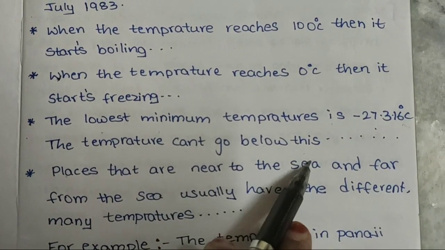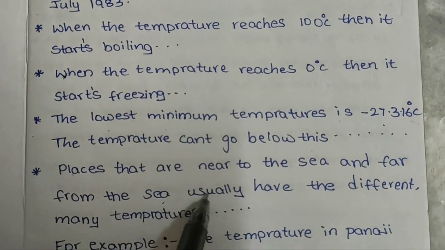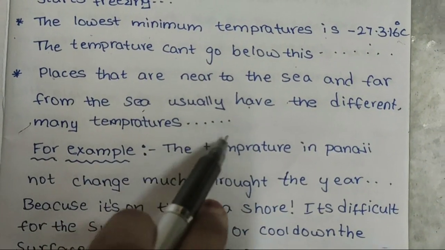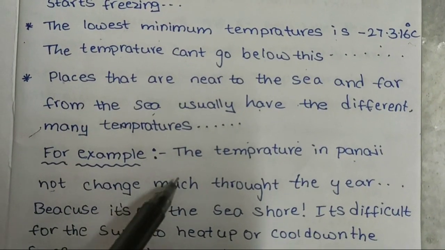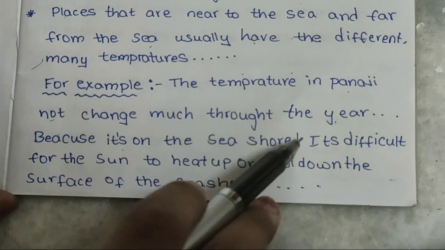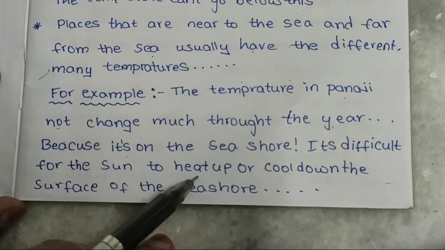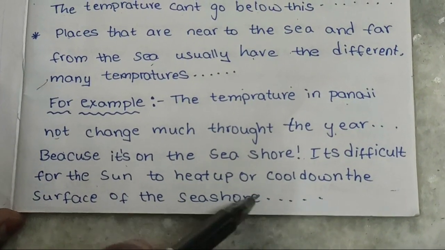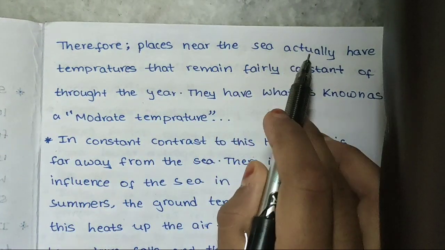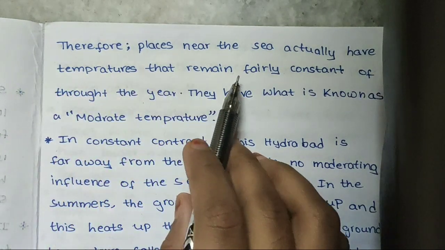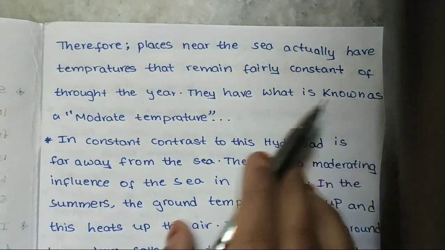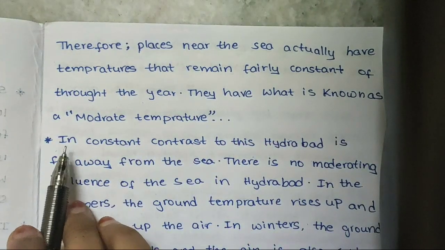Places that are near the sea and far from the sea usually have different temperatures. For example, the temperature in Panaji does not change much throughout the year because it is on the seashore. It's difficult for the sun to heat up or cool down the surface of the seashore. Therefore, places near the sea have temperatures that remain fairly constant throughout the year. They have what is known as a moderate temperature.